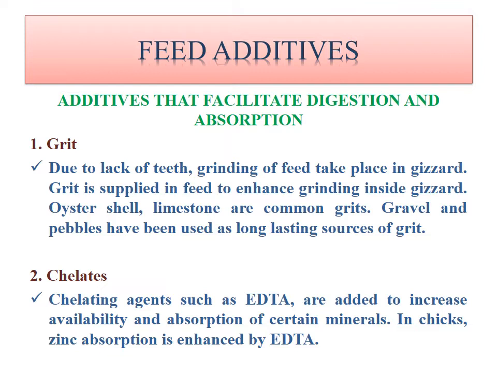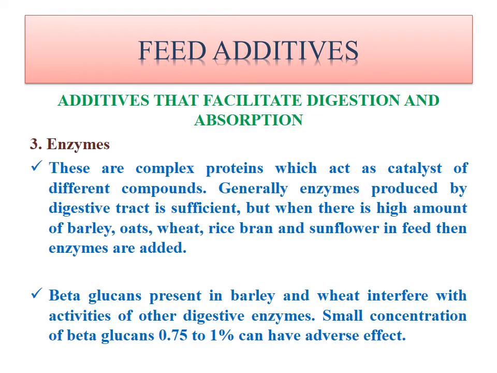Generally this chelating agent will break down the complex bond between the minerals, so that the mineral will be freed and can be absorbed very easily. Another feed additive that facilitates digestion and absorption is enzymes. Enzymes are generally complex proteins which act as catalysts of different compounds. It means they are proteins themselves, but they will break down complex nutrients into simpler ones.